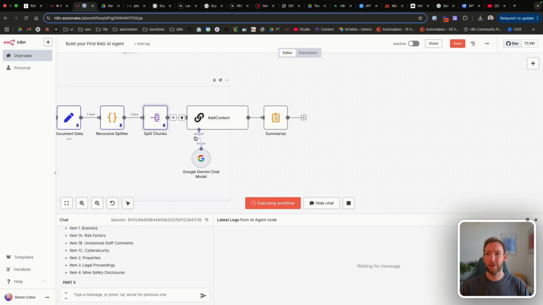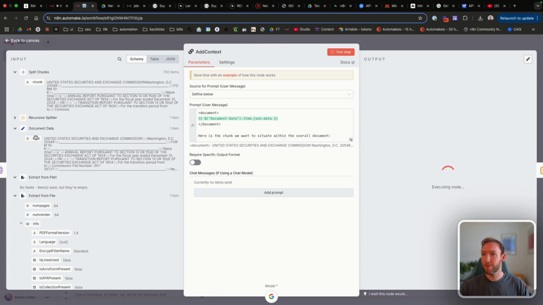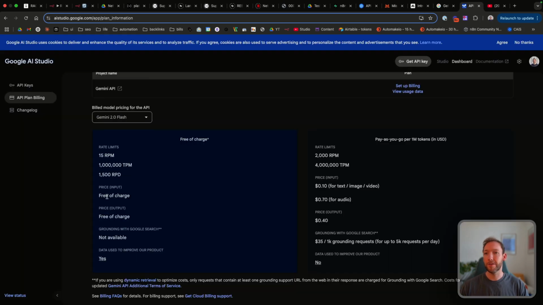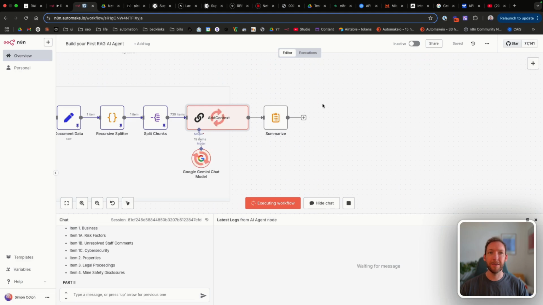And let's test the workflow. Let's fire it through Google Gemini and see what has been added. Let's check inside here that we're receiving the data correctly. So we've got the document data.item.json.data, which is correct. That's being received correctly. And then we've got the chunks being received like this as chunk. And you can see that on the free plan, it's 15 requests per minute versus the paid of 2,000 requests per minute. So we are paying a little bit here with the speed that we're able to do it at.